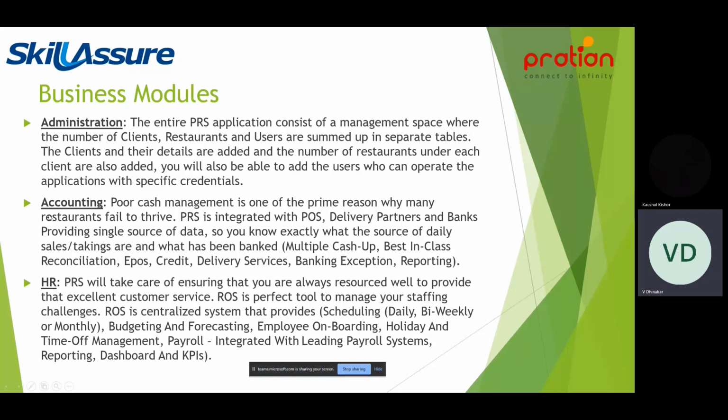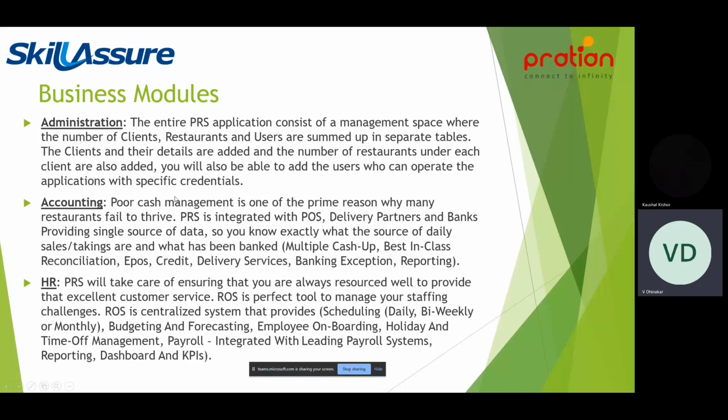Then we have accounting. Poor cash management is one of the prime reasons why many restaurants fail to thrive. PRS is integrated with POS, delivery partners, and banks, providing a single source of data. So you know exactly what the source of daily sales or takings are and what has been banked. Multiple cash ups, best in class reconciliation, EPOS, credit, delivery services, banking exception reporting.